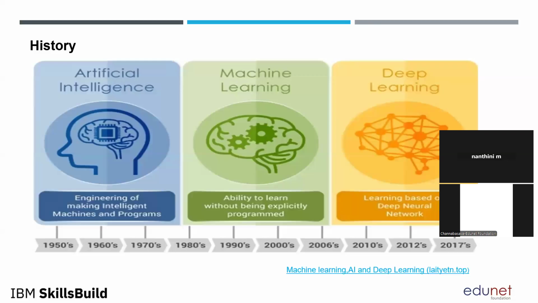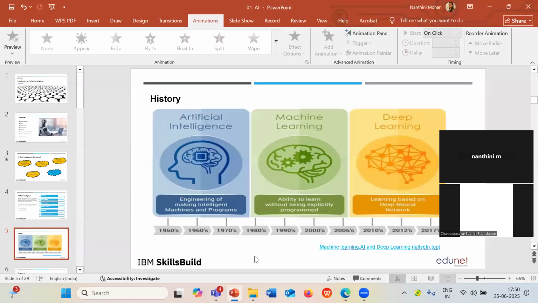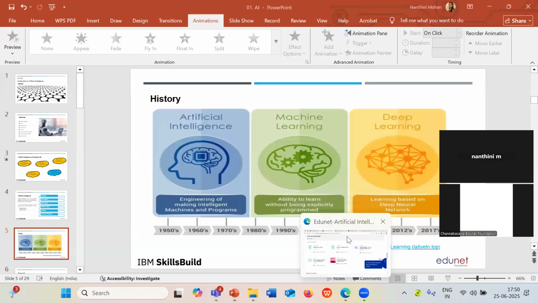And deep learning. When you talk about what the actual deep neural network is, let me take an example of a biological neuron. Your biological neuron consists of a network. It takes input from the different parts of the body and processes it with the help of the central neuron. Let me show you the difference.